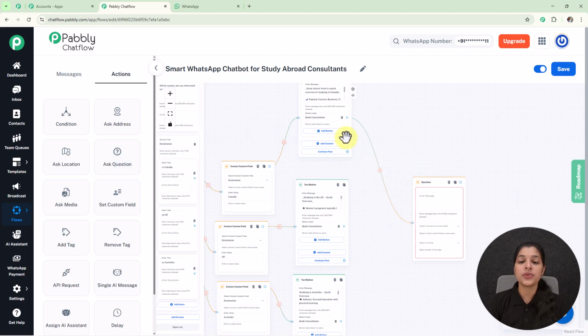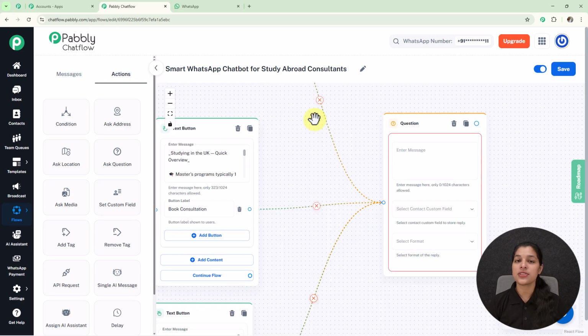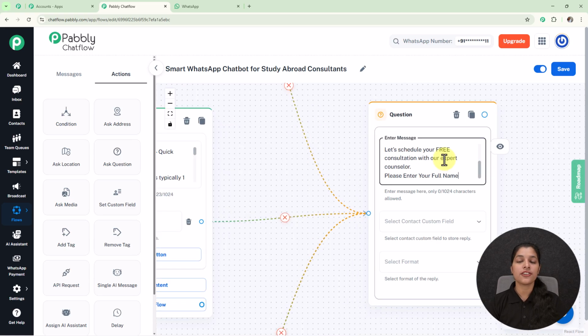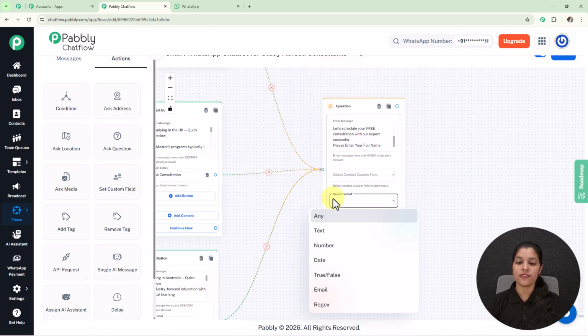And now I am going to connect it with all these book consultation buttons, and now in this question node I am going to enter a question asking for the full name of my student. So here you can see I have entered this question asking for the full name, and now I am going to select my contact custom field as full name and the format as any.